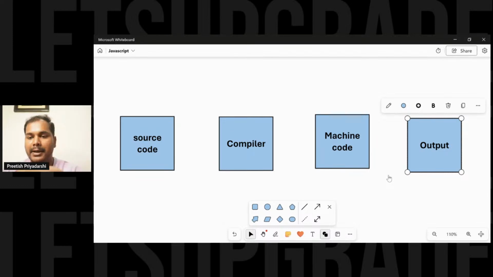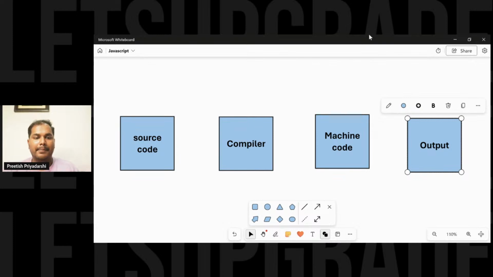Okay, first I am telling about the compiler. So understand the compiler, then I will be coming to the interpreter part. Guys, what I am doing is, we'll be going through everything step by step. I'll be telling how to install and how to do all the stuff step by step, first, and understand this topic.